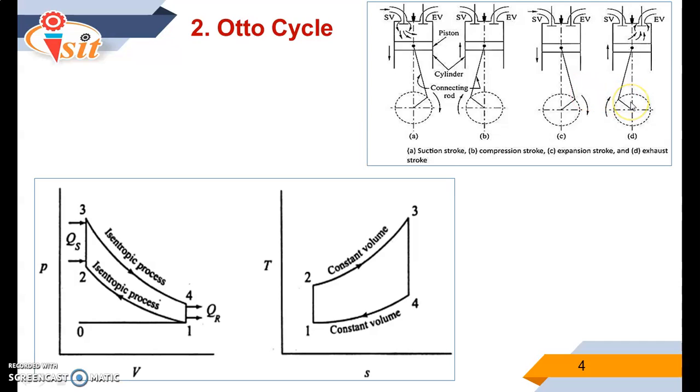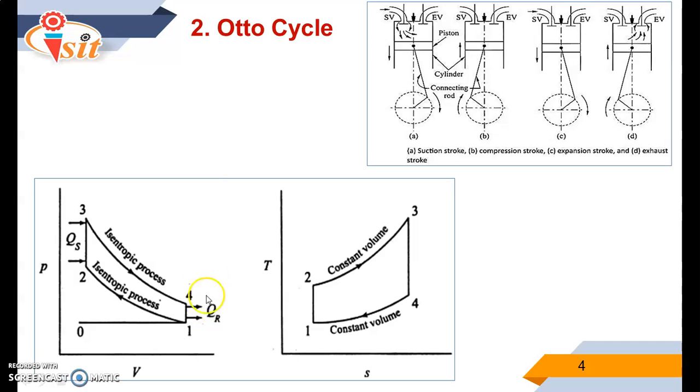When the crank rotates, the piston moves from BDC to TDC. At that time whatever burnt gases are produced are thrown away through the exhaust valve to the atmosphere. So this particular process 4-1 represents the heat rejection process at constant volume.